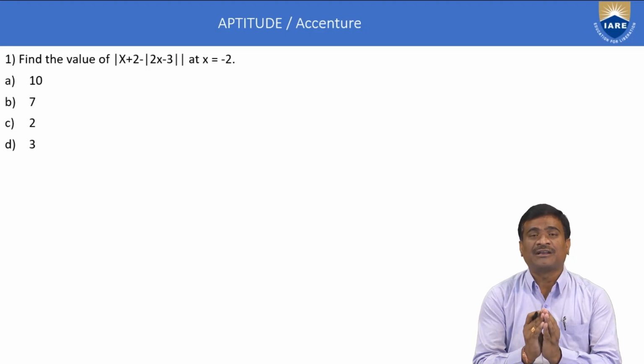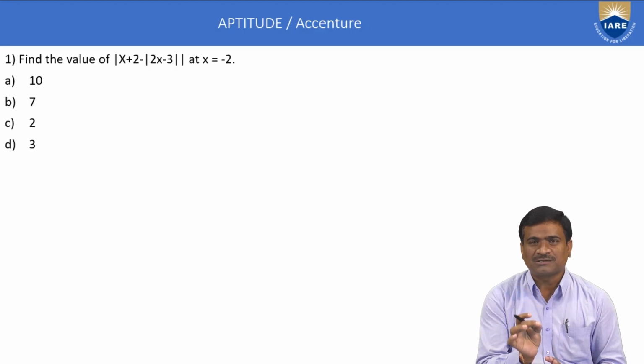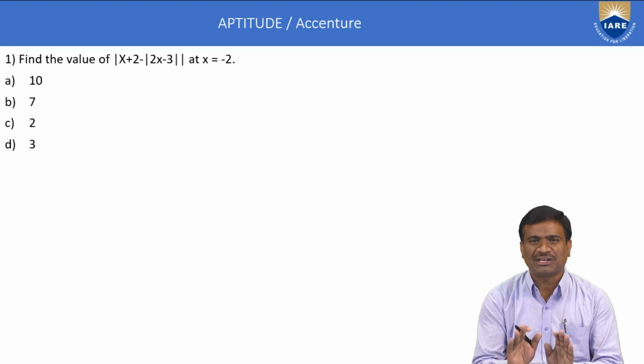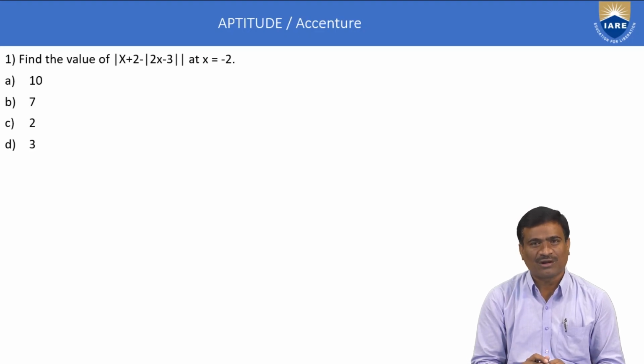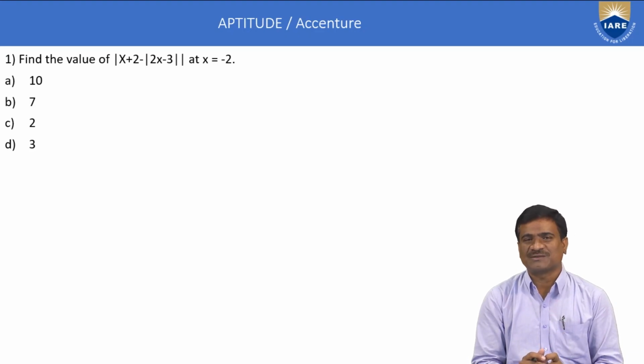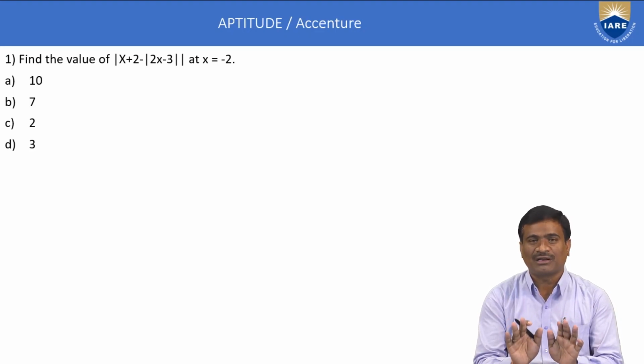Next, methods in data interpretation. First, only the calculation part is important, simplification is very important. Next, basic formulas in data interpretation. Number 1, average concept. Number 2, ratio and proportion, fundamentals; only ratio and proportion are important.